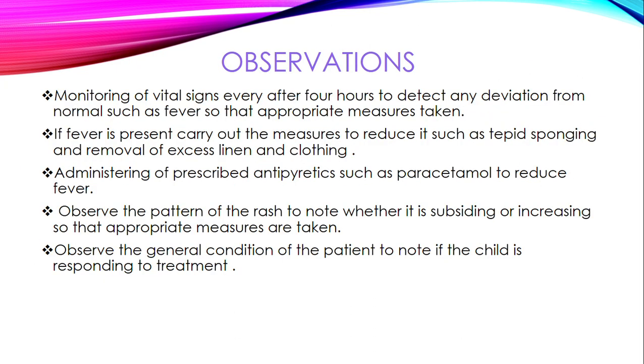Then when it comes to observations, we are going to make sure that we monitor vitals every 4 hours to detect any deviation from normal, such as fever, so that appropriate measures are taken. So if fever is present, we are going to carry out the measures to reduce it, such as tepid sponging and removal of excess linen and clothing. Then we are also going to administer the prescribed antipyretics such as paracetamol to reduce the fever.